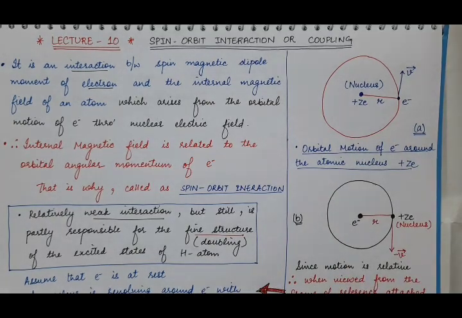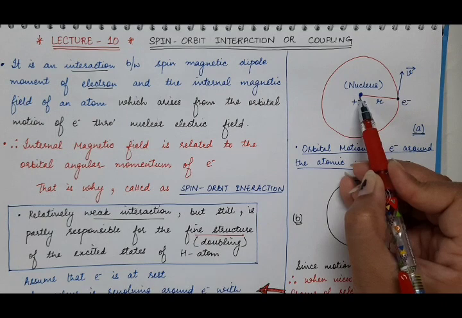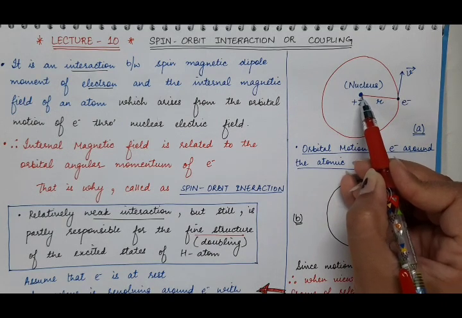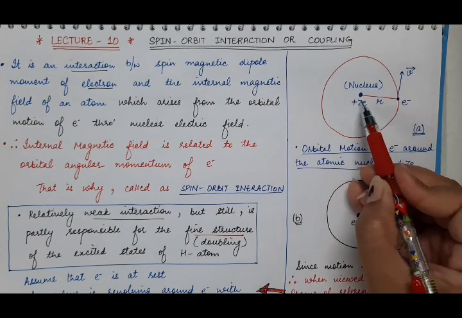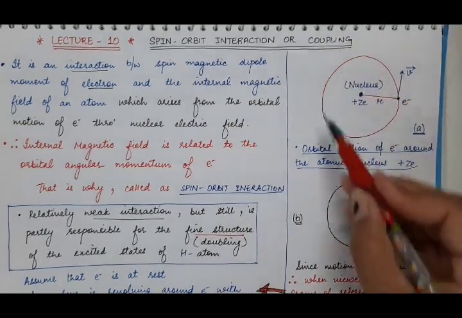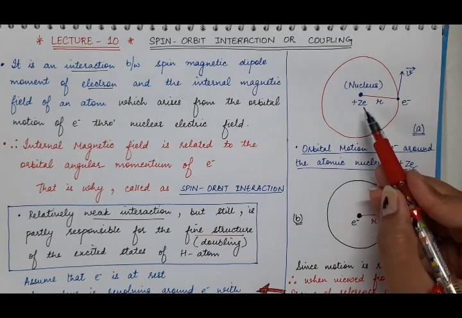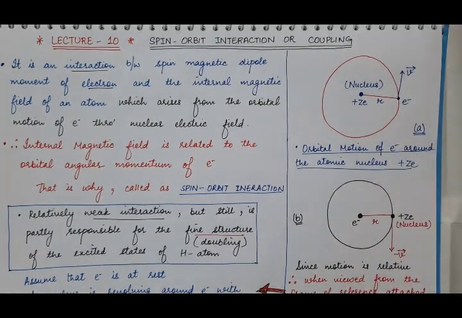If the frame of reference is attached to this nucleus, then what will that observer observe? For that observer, the nucleus seems to be at rest and the electron will revolve around this nucleus with velocity v in a circular orbit of radius r.